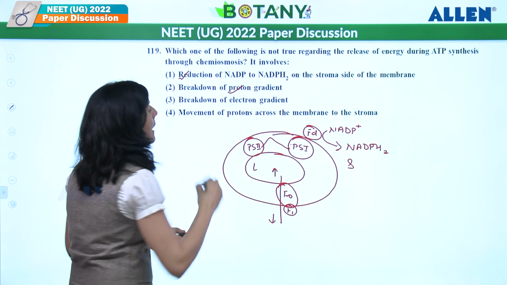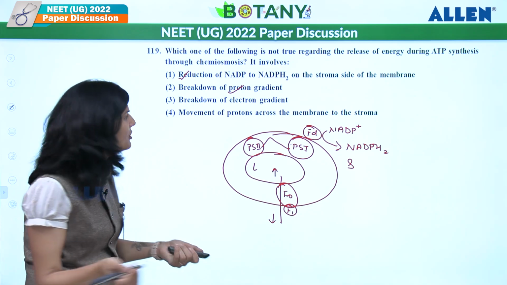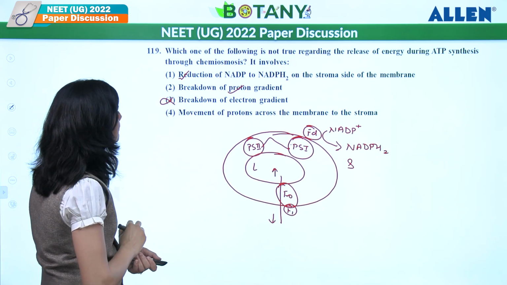So it is correct. Breakdown of electron gradient. No, it's not a breakdown of electron gradient. It is wrong statement. So answer should be third one over here.